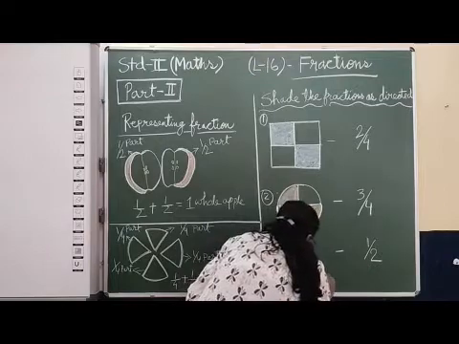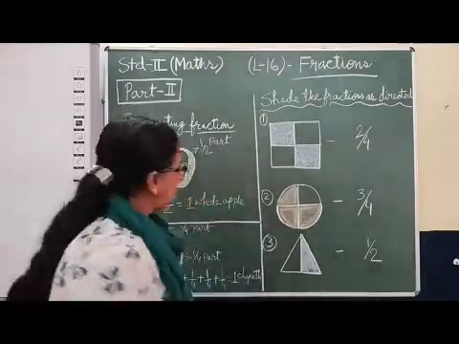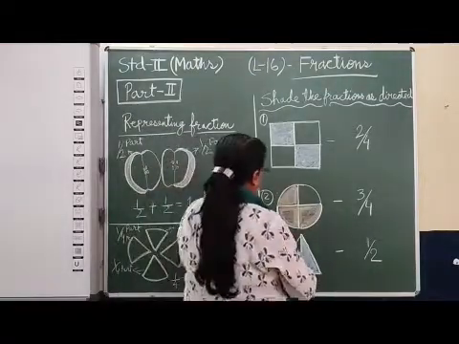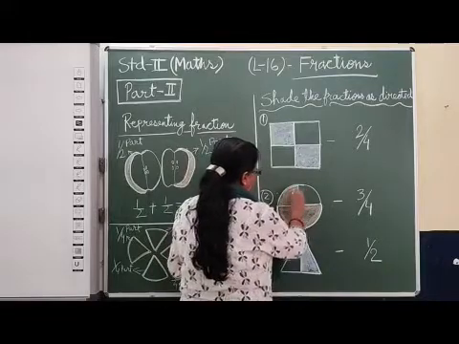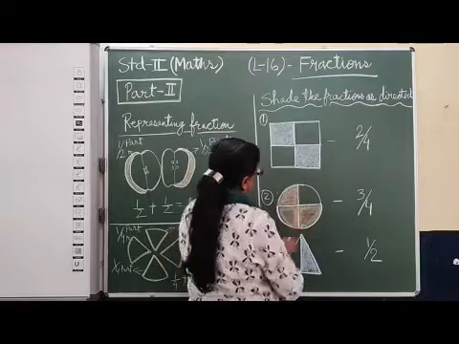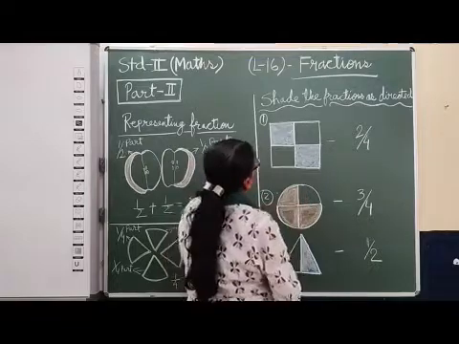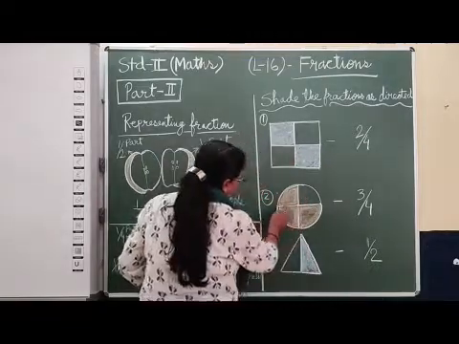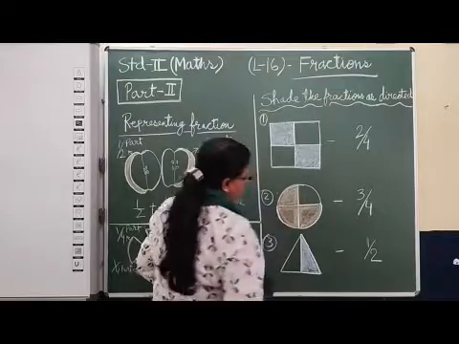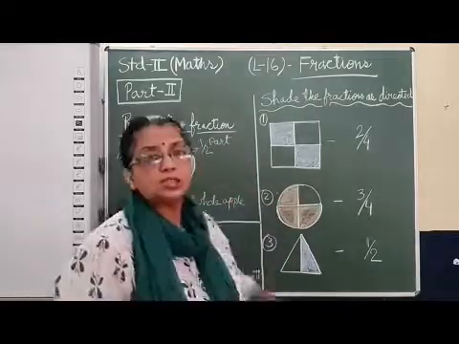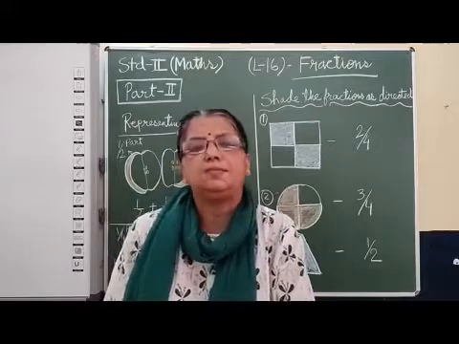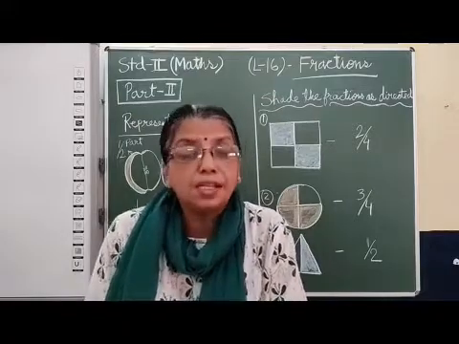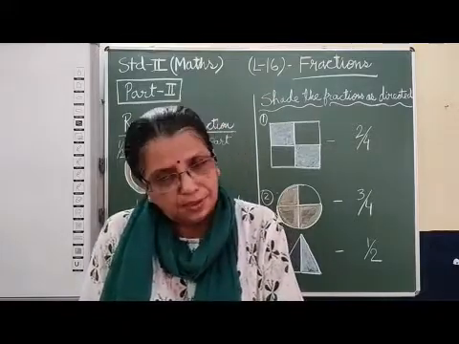So this is done. This is called shading, or representing a fraction, which we have done just now. The first one we have represented 2/4, the second one 3/4, and the third one 1/2. So this way a fraction can be represented. Hope you have understood, because this is an activity.